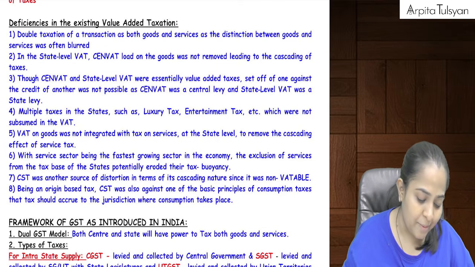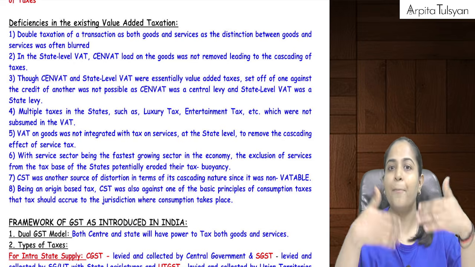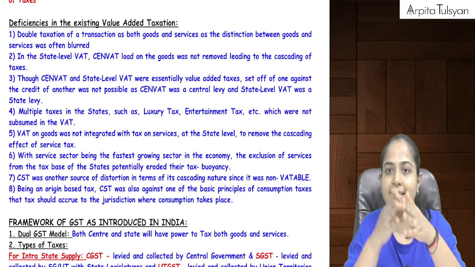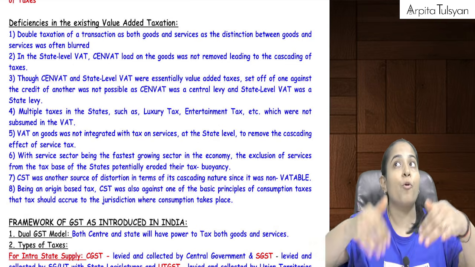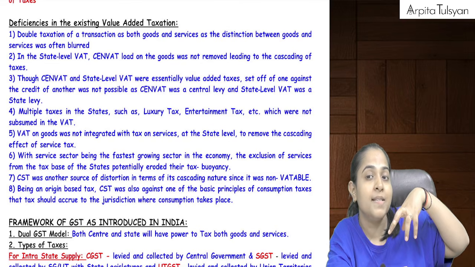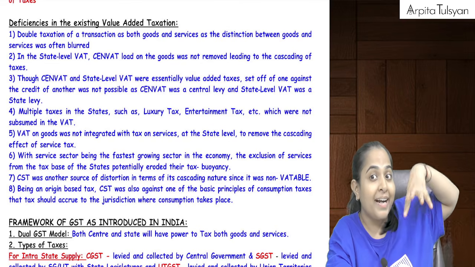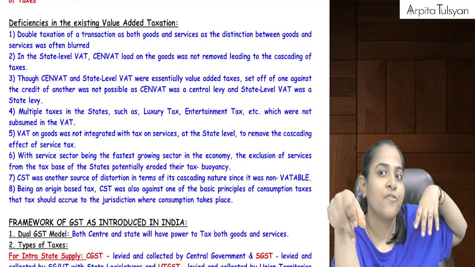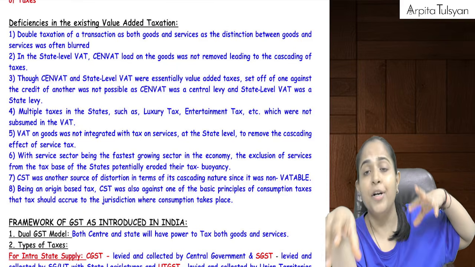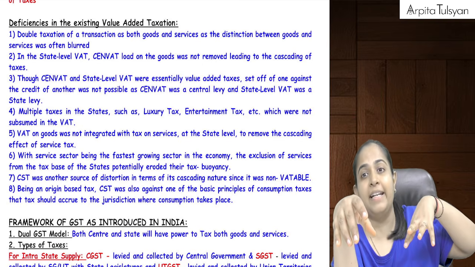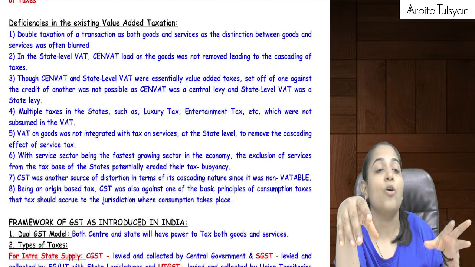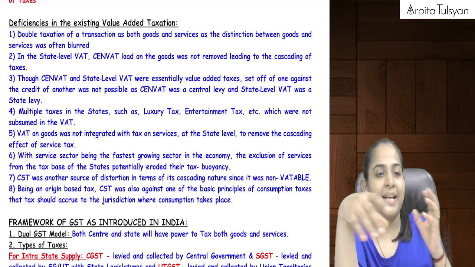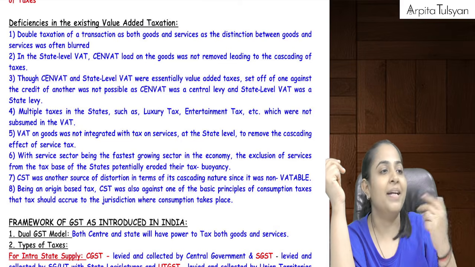Okay, similarly, let's say for example, now I am providing you services. For providing you the services, I will have to purchase an iPad. So can I say, for providing some services, I have to purchase some goods. On those goods, in the earlier regime, I would have paid VAT, but now to provide you services, I will have to charge service tax from you, right? Here, I was not allowed to take any credit on the VAT which I had paid on that iPad. But can I say that I used that iPad for services only? But now that problem will not come.